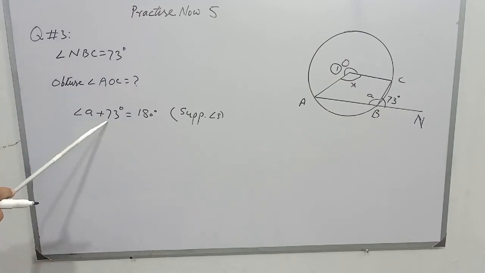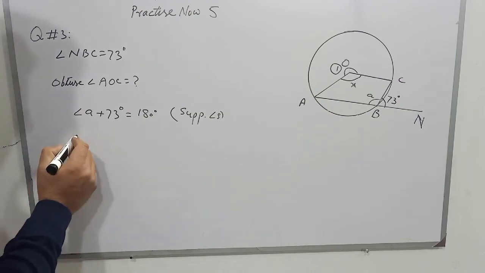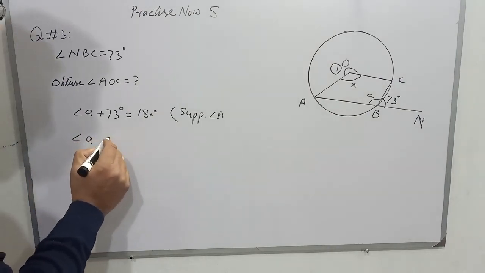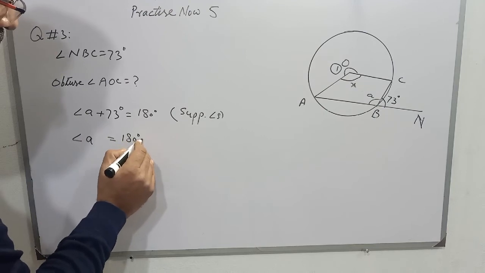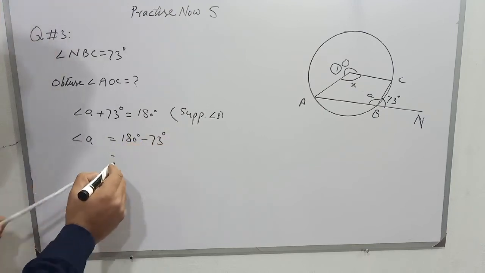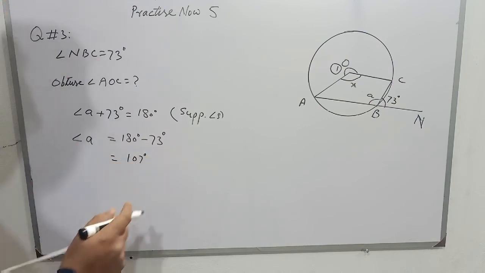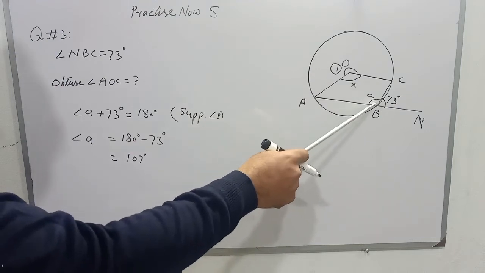Now 73 is plus on the left side. When we transfer it to the other side, it will become minus. So the value of angle A will be 180 degrees minus 73 degrees. Now subtract 73 from 180 and we will have 107 degrees, and it is the value of angle A.